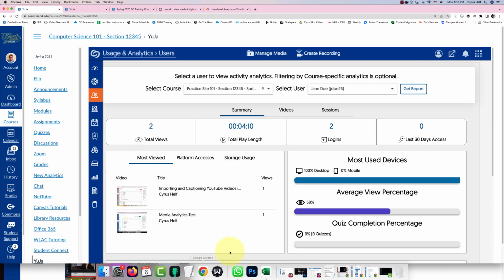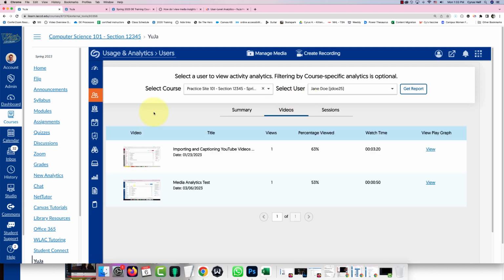So the one I'm curious about is this media analytics test, because this is a summary. It's only showing sort of both videos that the student accessed. But if we click on the videos tab, this is going to give you the information about the specific videos. So for Jane, she watched the media analytics test one time and only watched 53% of it. And you can see the watch time here, 50 seconds.